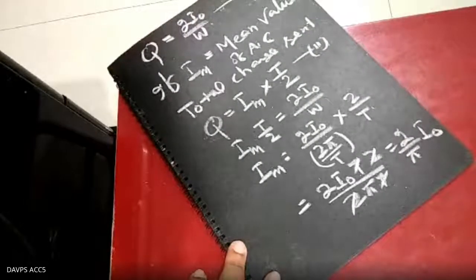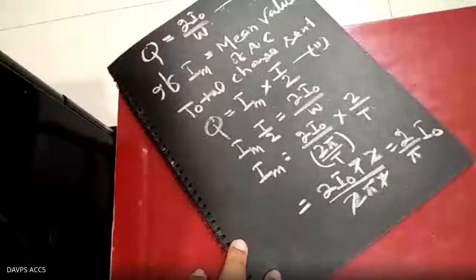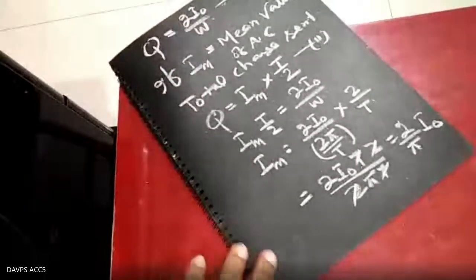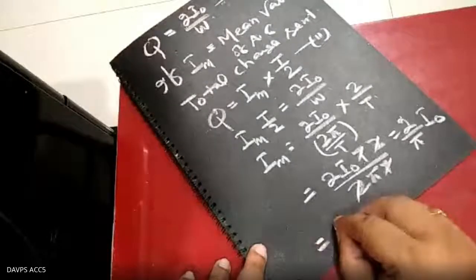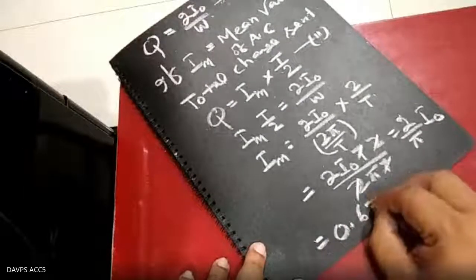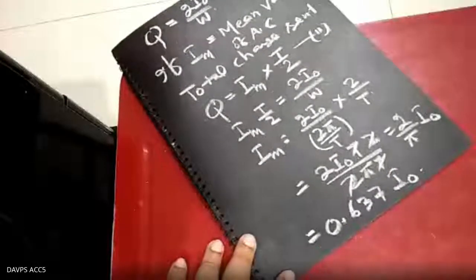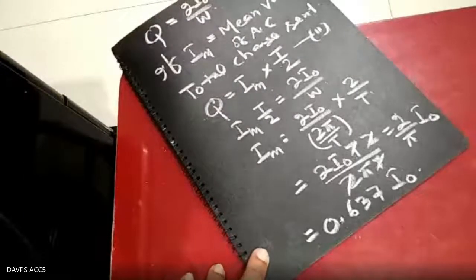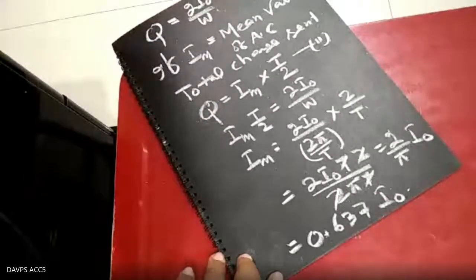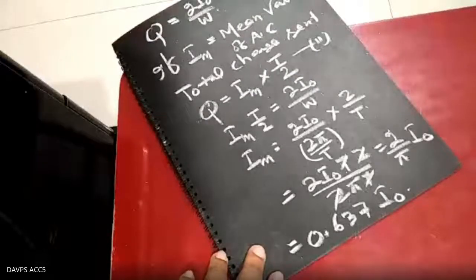The mean value of AC is 2 by pi I naught. The value of 2 by pi equals 0.637, so it is 0.637 of I naught. That is the mean value of AC: mean value of AC equals 0.637 I naught.